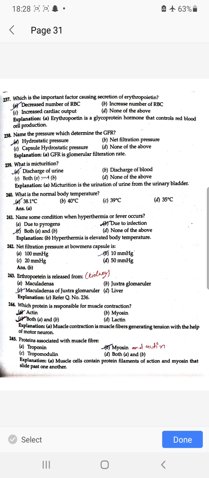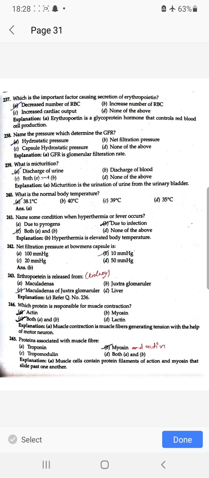What is the normal body temperature? 38.1. Name some conditions where hyperthermia or fever occurs: due to pyrogen, due to infection, both of the above. Net filtration pressure at Bowman's capsule is 10 mmHg. Erythropoietin is released from the kidney, from the juxtaglomerular apparatus.